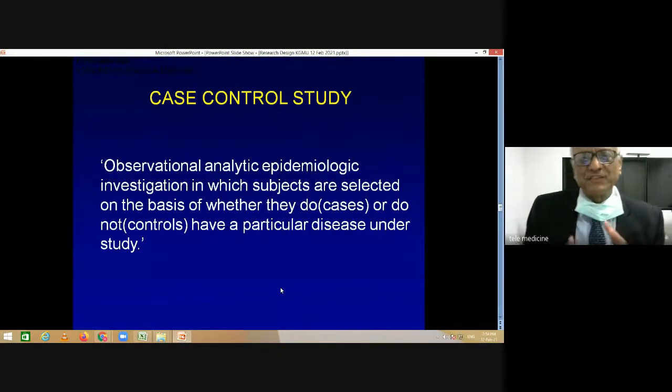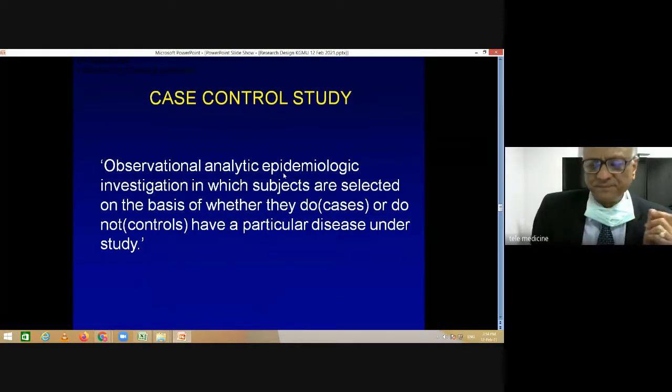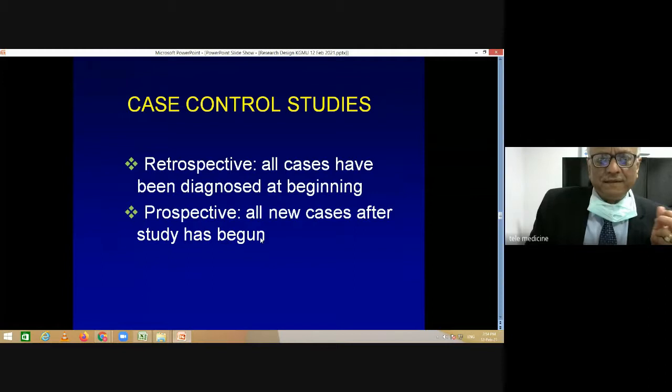So the way the groups are chosen is different in a cohort study from that in a case control study. So here you start off with cases and controls, and it can be done in situations where it can be retrospective, which means all the cases which had to occur have already occurred and you are just doing the study in those people. Or it can be prospective, where all new cases after the study has begun will be enrolled. And it can be done in prevalent cases, or it can be done in incident cases. Incident cases means new cases developing, and it is always preferred that it is done in incident cases.